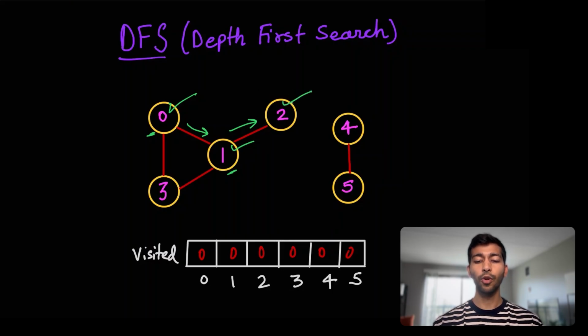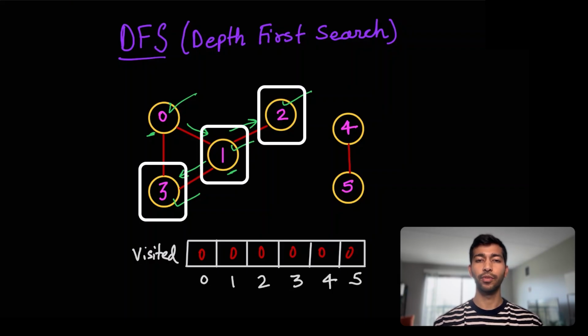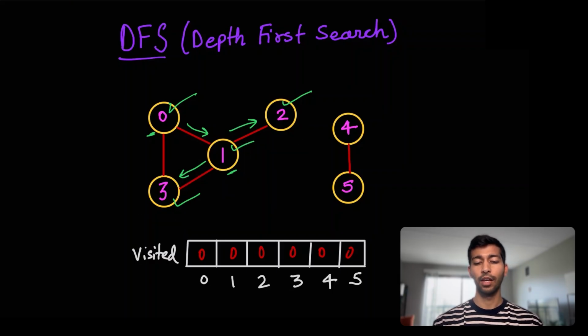Now, we do not have any neighbors for 2. So we'll move back to the first one. Now we'll say that 1 had another neighbor called 3. So we'll move in that direction and call it visited. Now if you see, all of the nodes are visited and we are done. So what did we do basically? We went depth first.